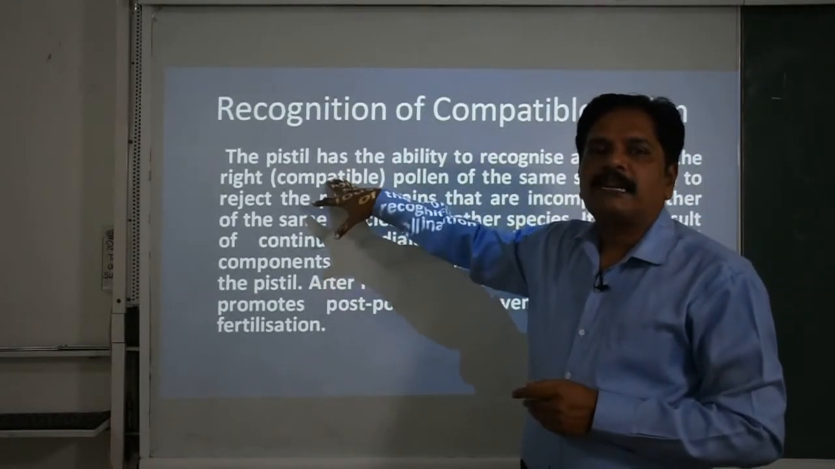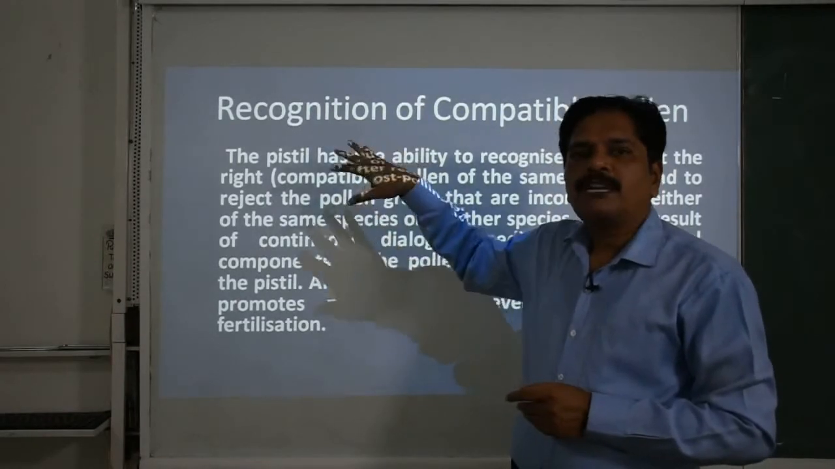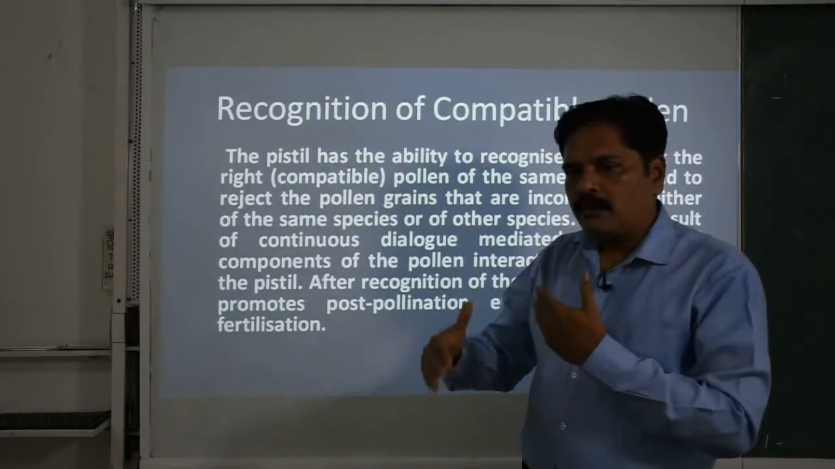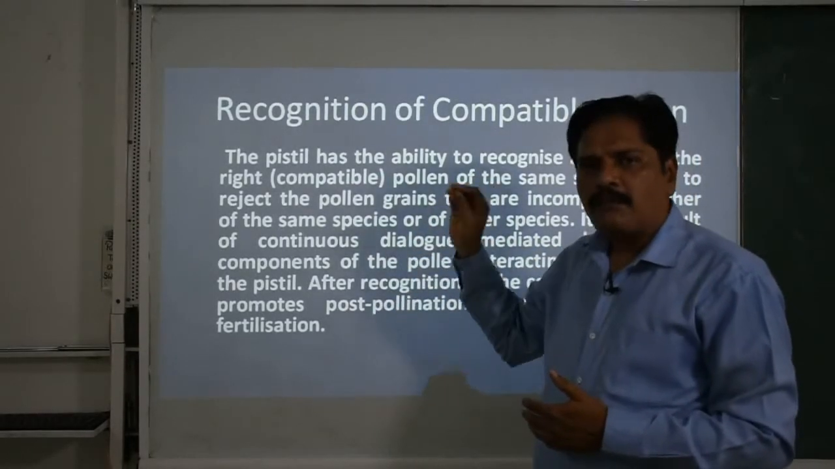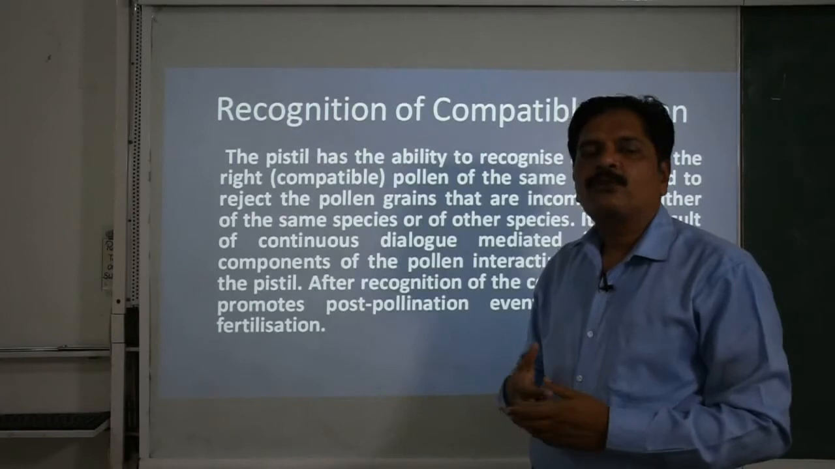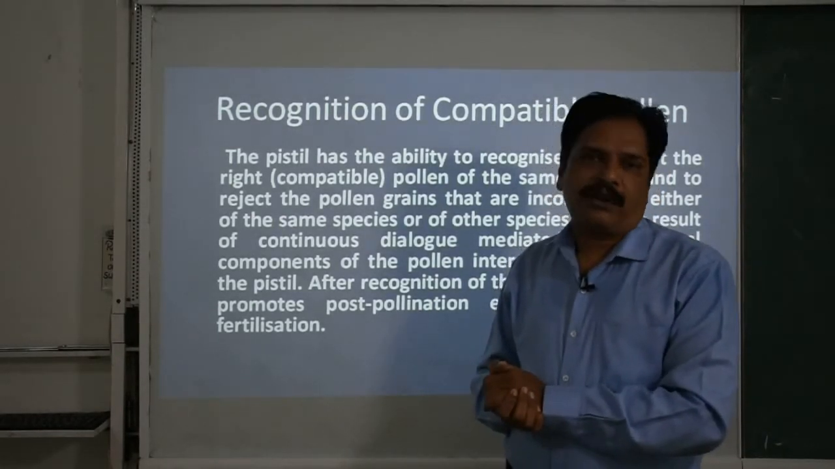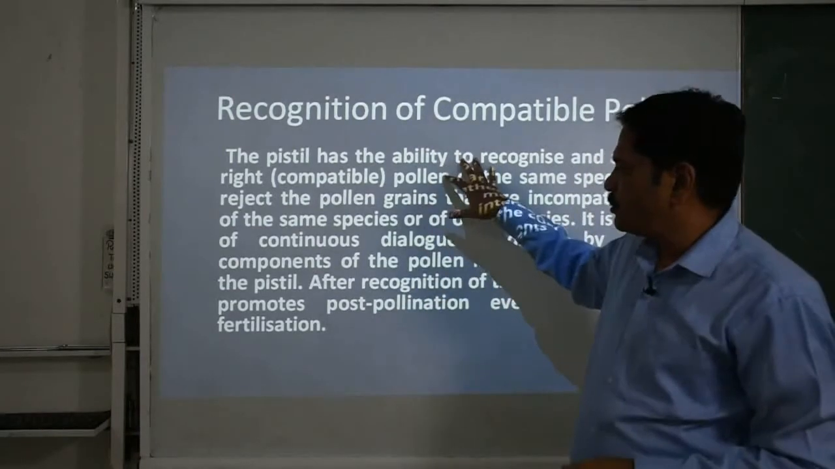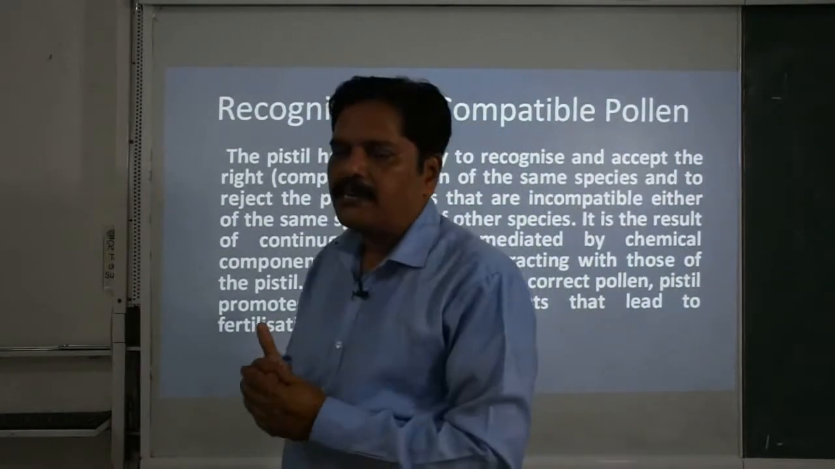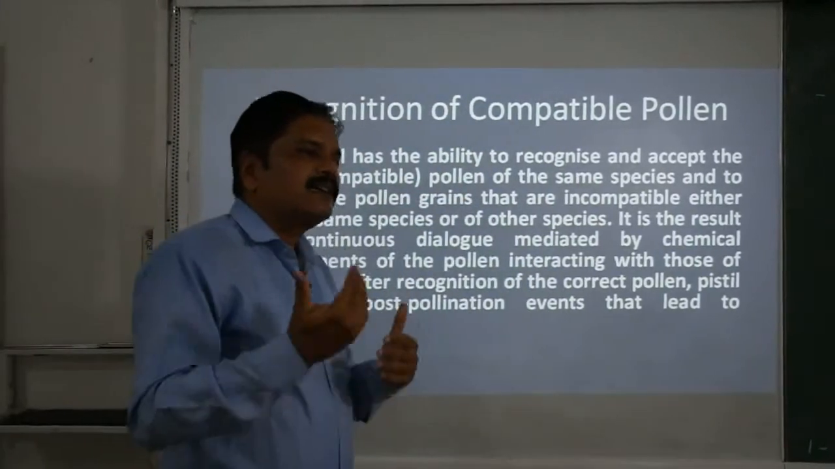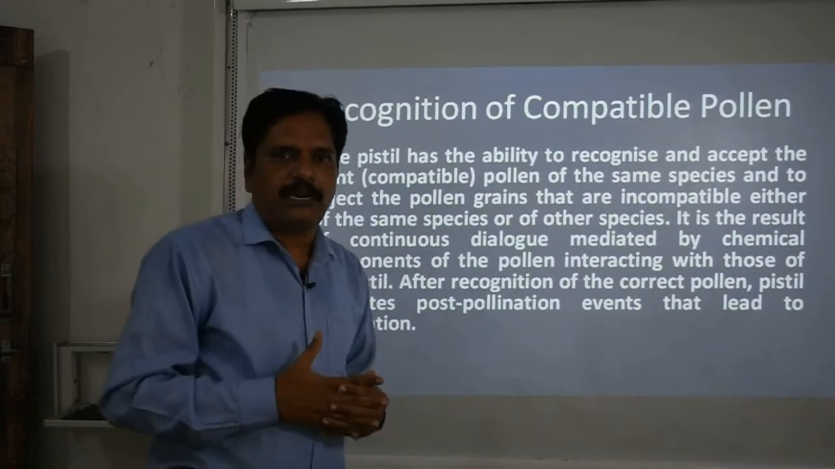What is compatible? That means it is the right choice for the further processes. How can it be the right choice? By this chemical dialogue, which is mediated by some hormones and some enzymes that allow the surface of the stigma and the pollen grains to dissolve, only then is it possible. So when the pistil recognizes the right pollen grains, only then is it allowed to germinate on it.